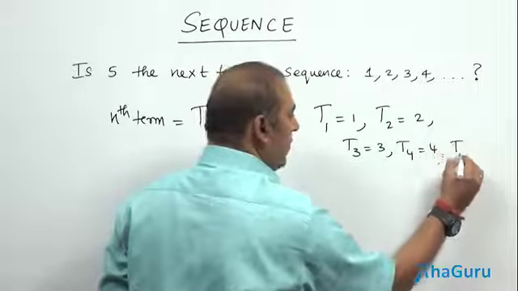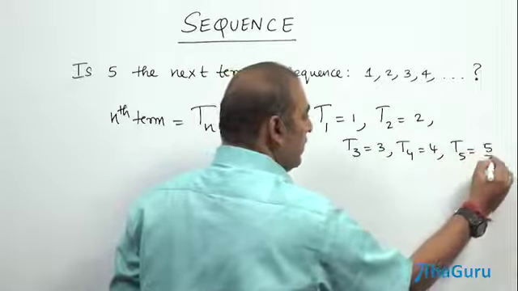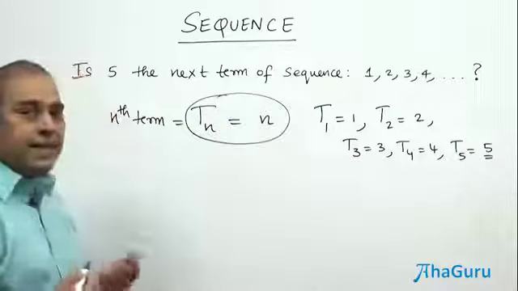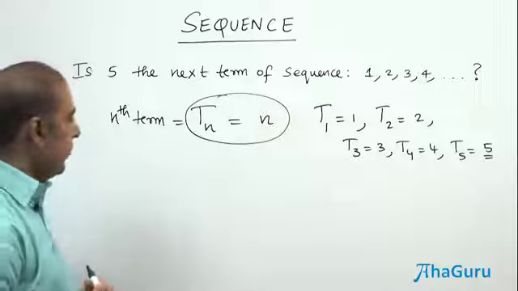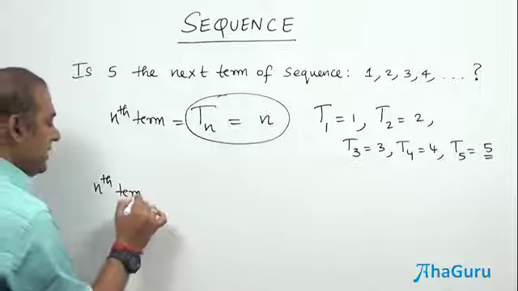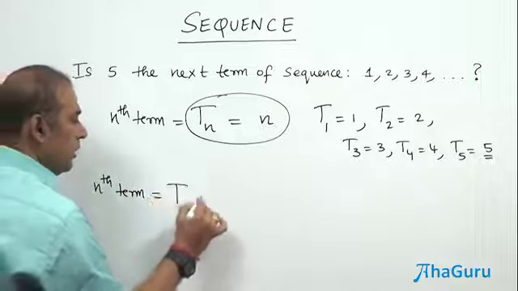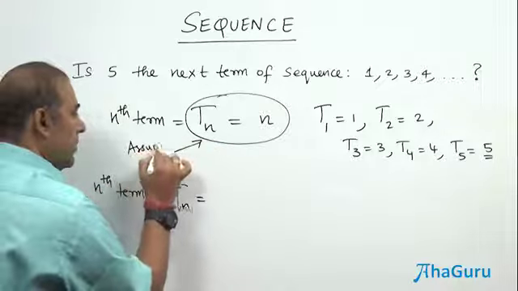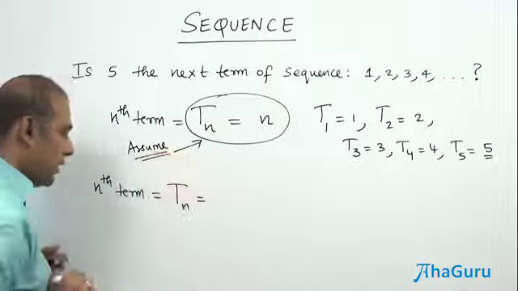So what is t5? t5 must be 5. But this is what you assume. Is the nth term of the sequence n? That's the key point. In fact, one may form a sequence like this whose nth term could be the rule. One may assume this rule, but whether that is the only possibility, right? That's what we are going to see.